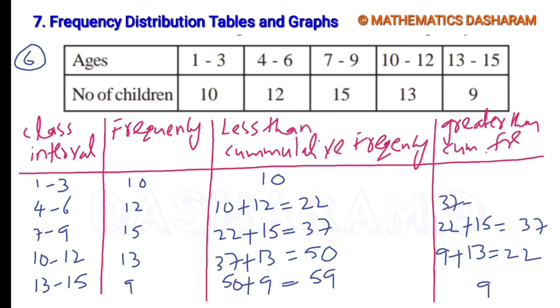Next, 37 plus the previous one 12, so 49. 49 plus the first frequency 10 is equal to 59. This is a greater than cumulative frequency. One thing you observe: the last frequency and the first frequency both are the same.